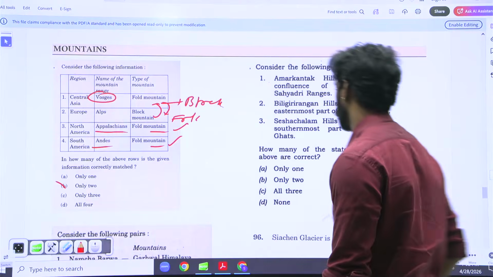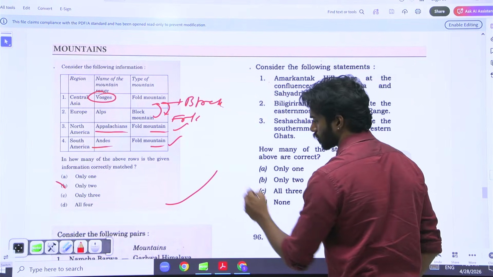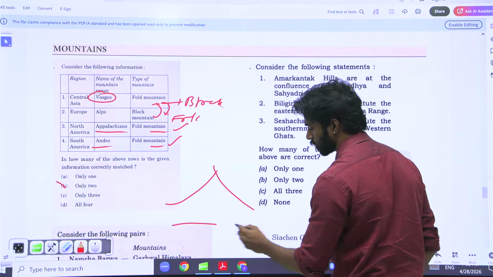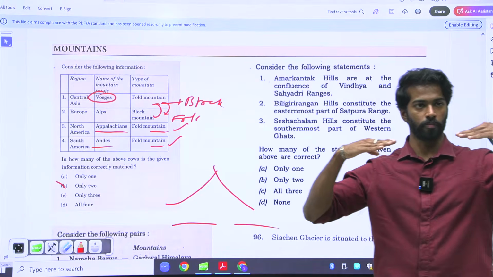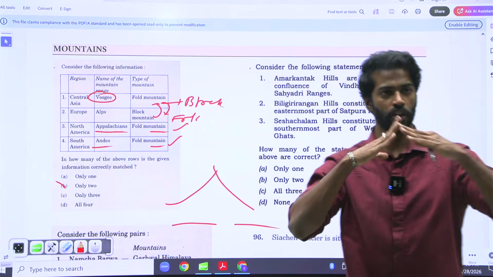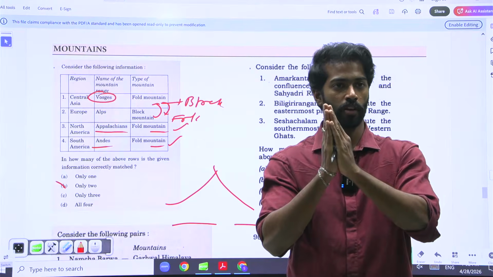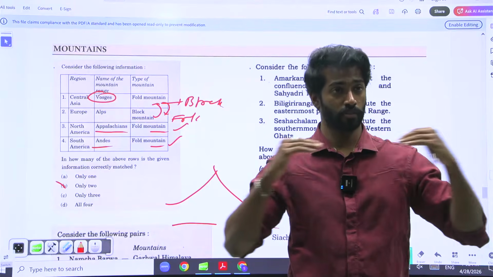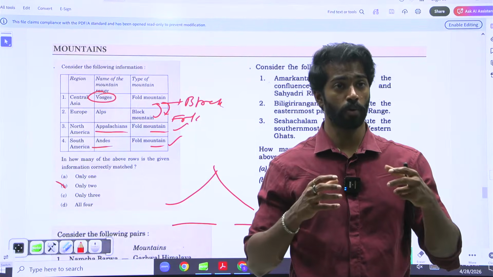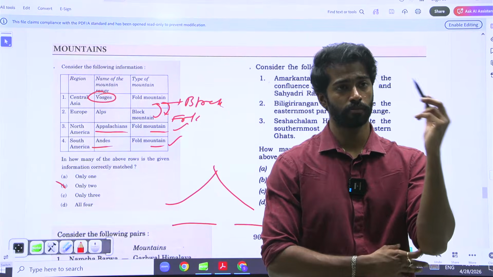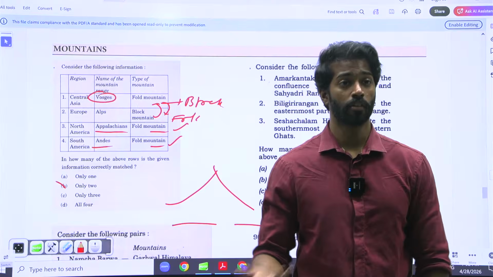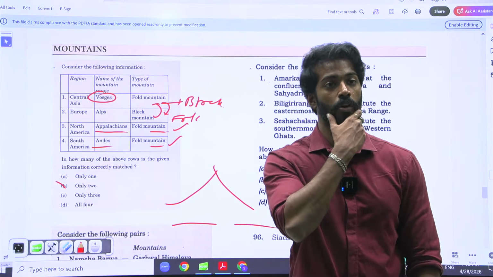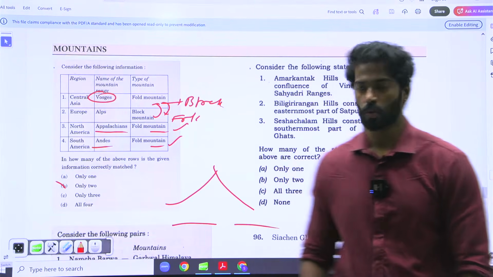Fold mountains or block mountains? Fold mountains are due to convergence. Block mountains are due to divergence. When both plates converge, they form a fold mountain. When the plates diverge, they form block mountains. What are the block mountains in India? Vindhya, Satpura. Aravalli is a fold mountain, an old fold mountain.